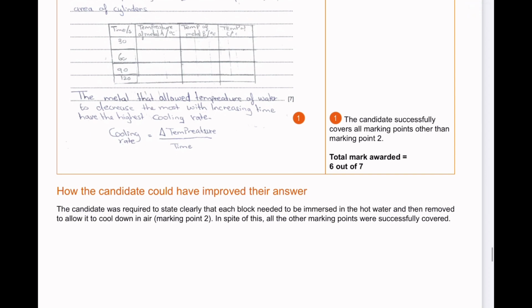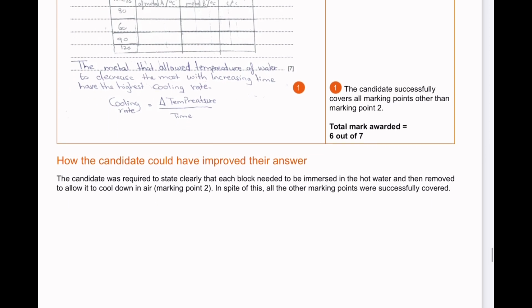और क्या लिखा हुआ है? The candidate was required to state clearly that each block needed to be immersed in hot water and then removed, and then allowed to cool down in air. Marking point 2. In spite of all of this, the other points were successfully covered. तो ये सब उसने कंप्लीट किया except for marking point 2. तो उसके लिए उसका सिर्फ एक मार्क रिमूव किया गया.